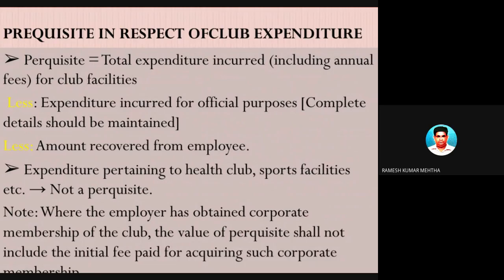For example, membership of a resort, a holiday resort. There is something called Mahindra Holidays, where whenever there is a holiday, if you have taken a membership, you can go there and enjoy with your family.